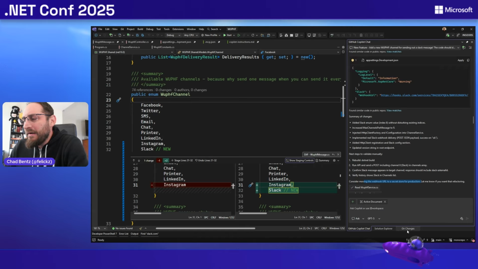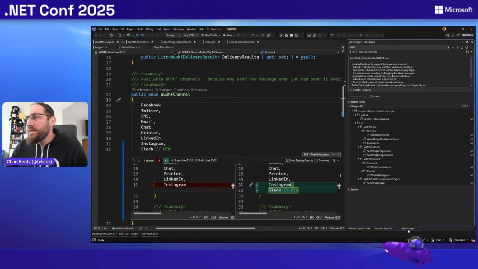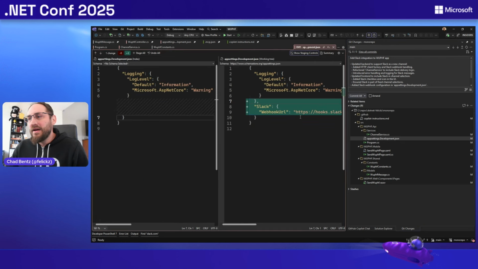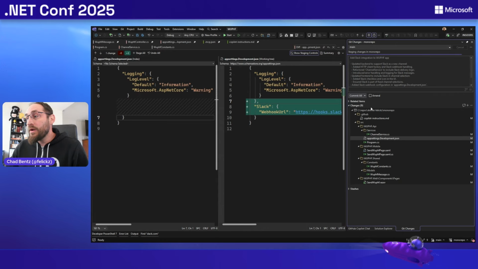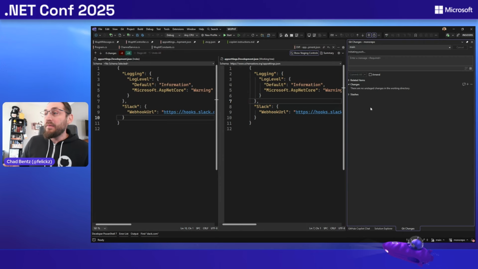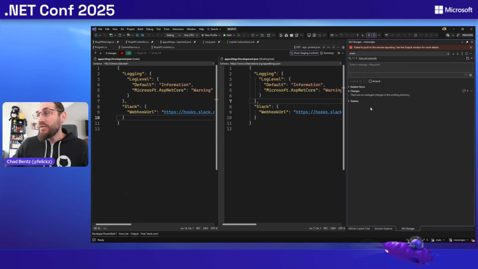But either I got distracted, I forgot, or maybe I accidentally go and try to actually commit this code. As you can see in my appsettings.development.json, I've got that webhook URL here locally in my commit history. So if I try to push that secret up to GitHub, as soon as I do that push, you can see the push failed to the remote repository.